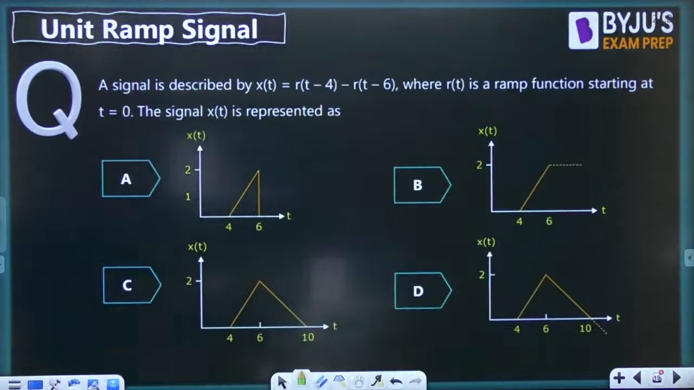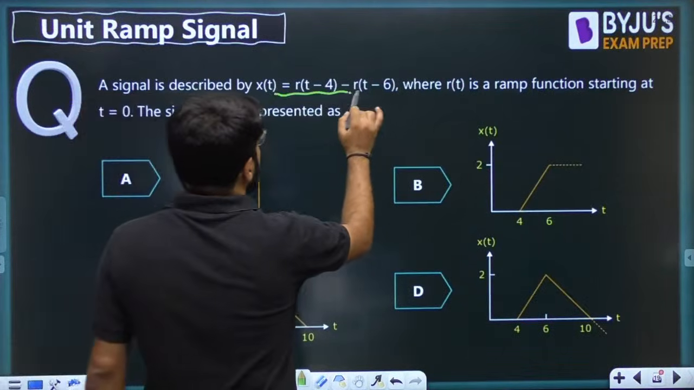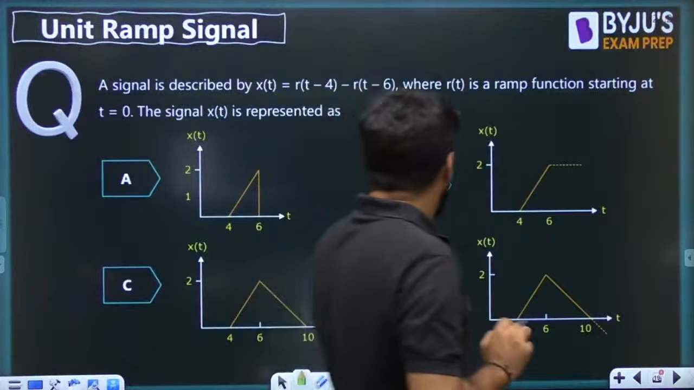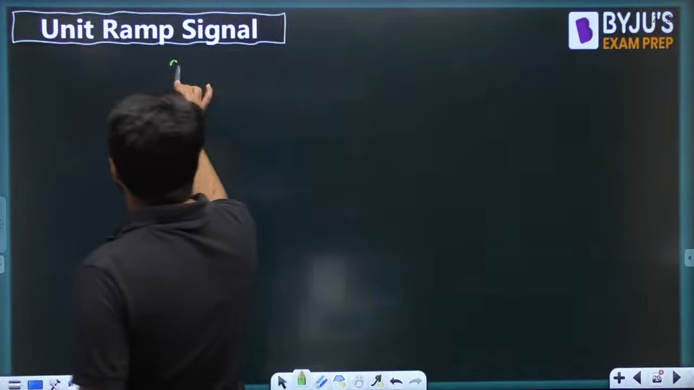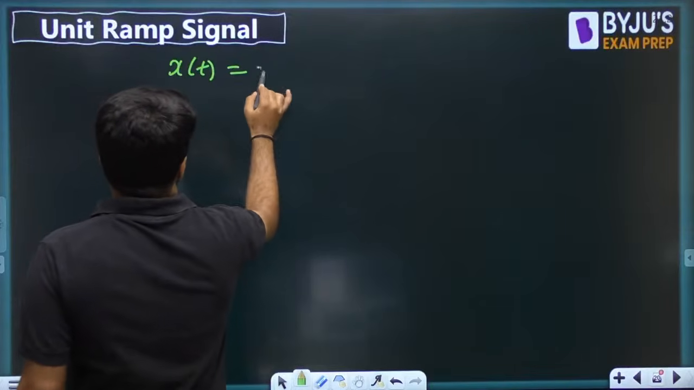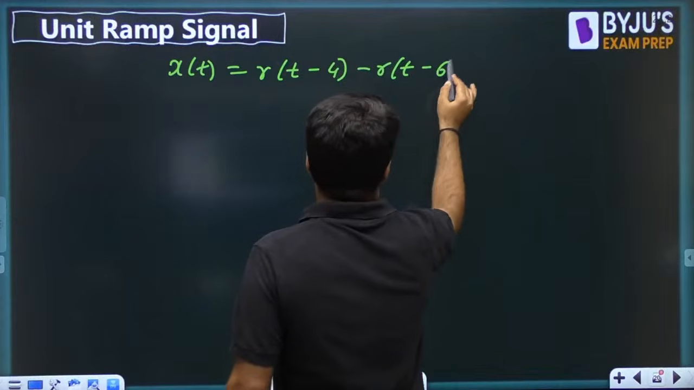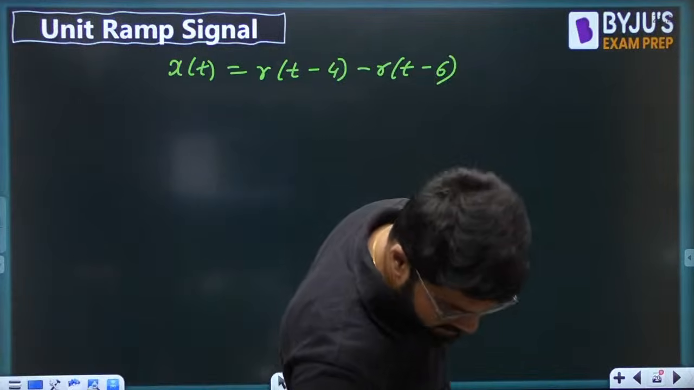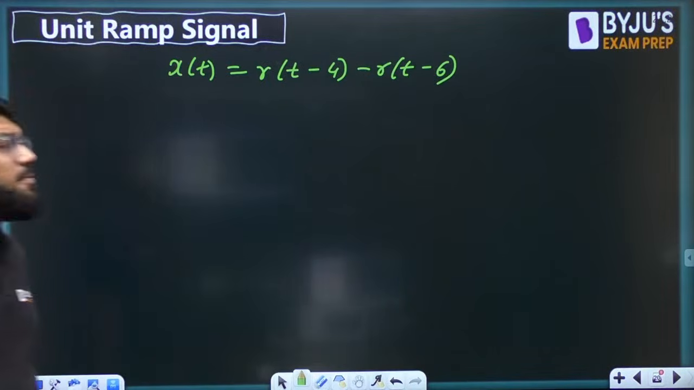Chalo. Yes, guys. Now, a signal is described by r(t minus 4) minus r(t minus 6), where r(t) is a ramp function starting at origin. What do we need to sketch? That is the signal we need to sketch: r(t minus 4) minus r(t minus 6).